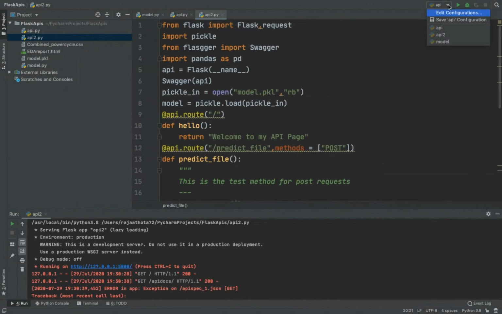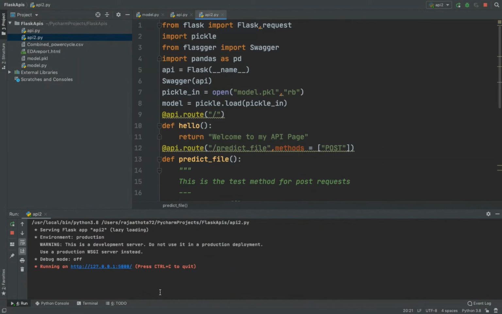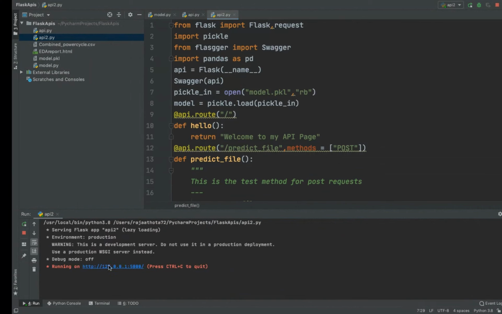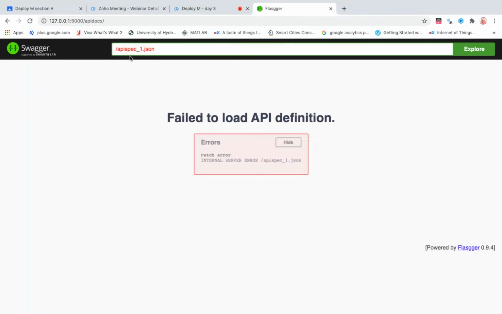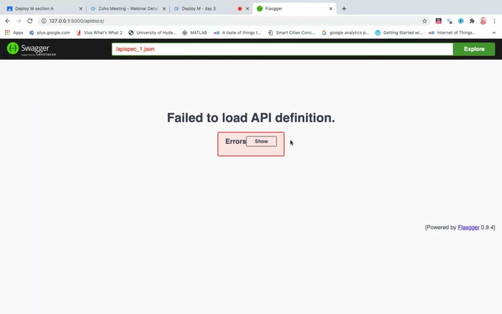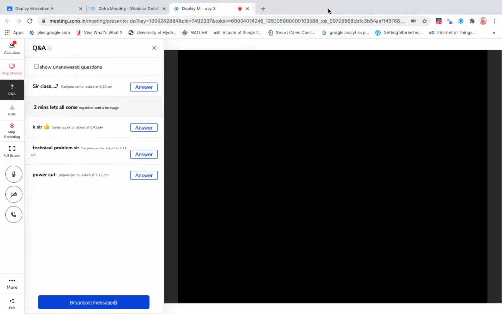So let us see whether the API server will be initiated or not. Because of a name mismatch, it is not able to recognize, I think. So I just changed the name. And it is showing an internal server error, API spec dot one JSON. Okay.